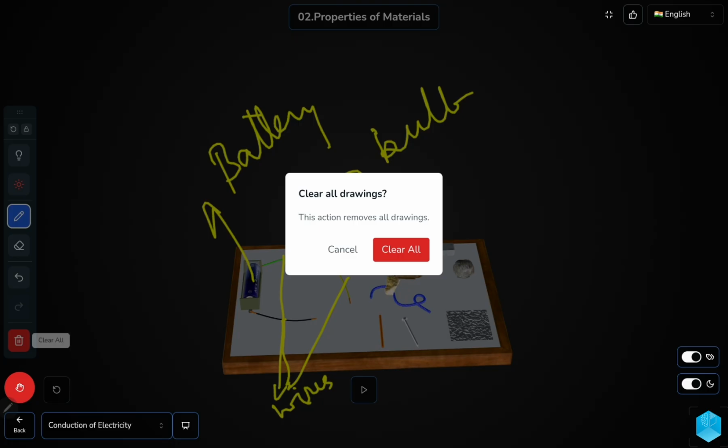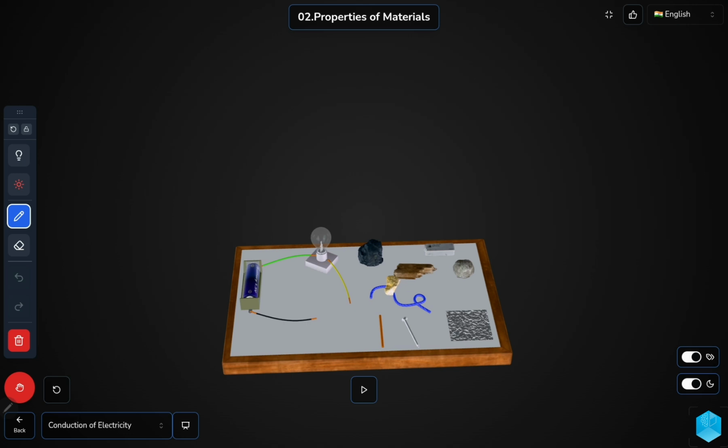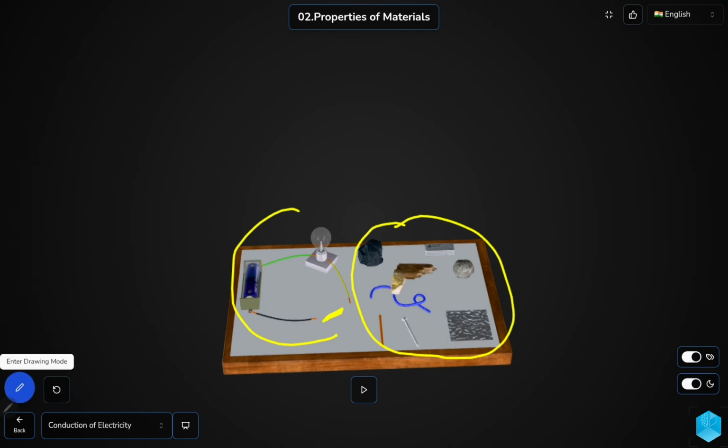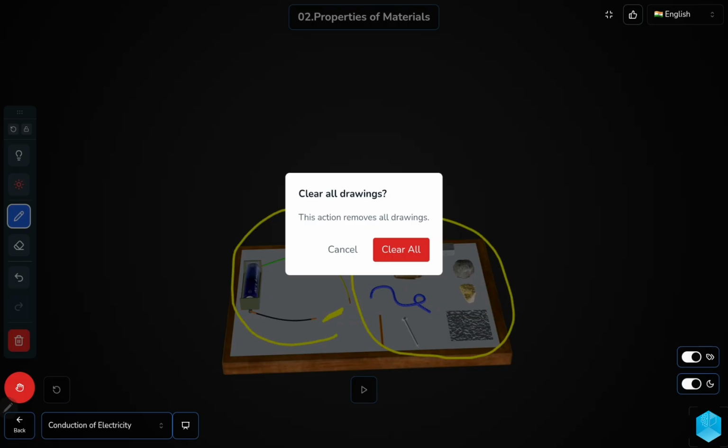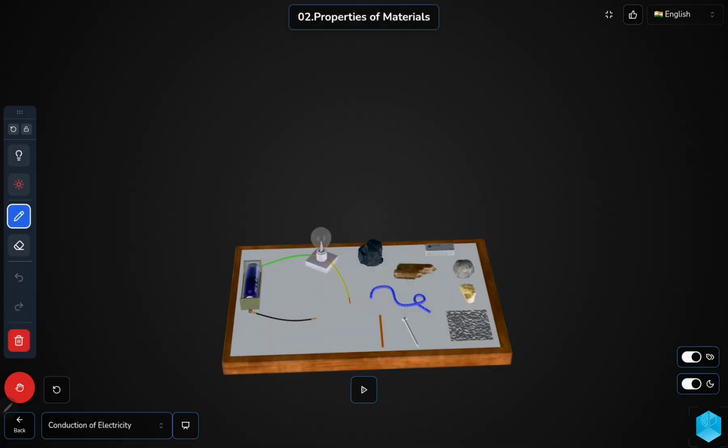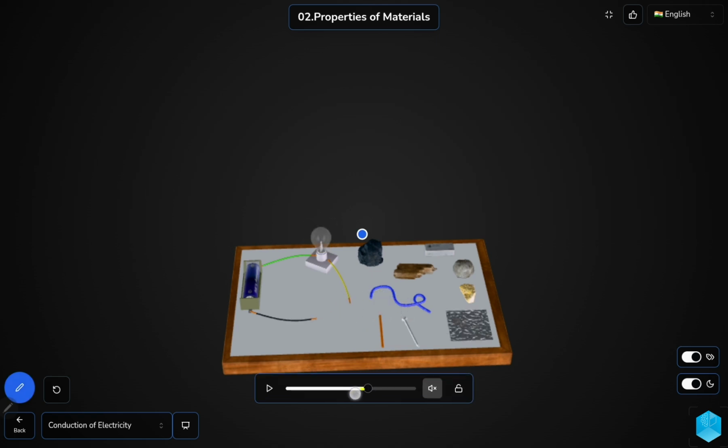Now what we are going to do is, these are the different materials which we are going to add to the circuit. This is a circuit. Now the circuit is incomplete because both the wires are not connected. Now we are going to place all these materials in the circuit and check whether the circuit becomes closed and the bulb glows or not. Let us see.